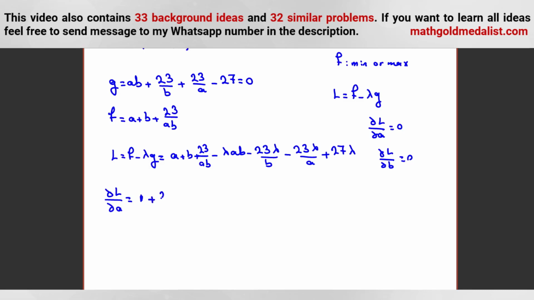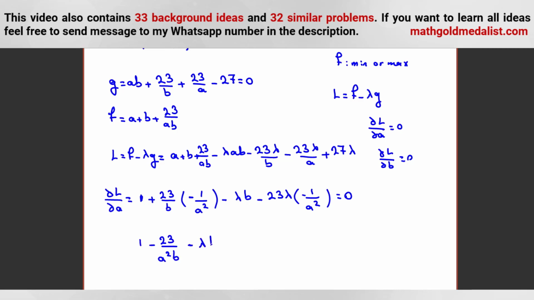23 over B, but when you take the derivative, it is a constant coefficient. For 1 over A, it will be negative 1 over A squared, minus lambda B. This one will be 0. Again, this one will be negative 23 lambda times negative 1 over A squared. This one is 0. Okay? And the problem is symmetric with respect to A and B, so we can find B like this. So we say what? 1 minus 23 over A squared B minus lambda B plus 23 lambda over A squared is equal to 0.